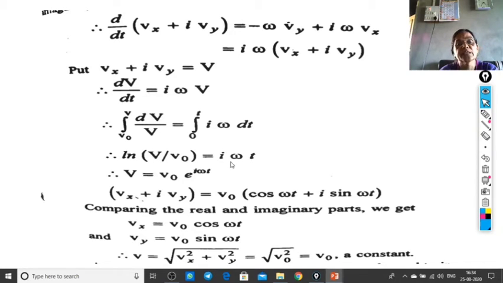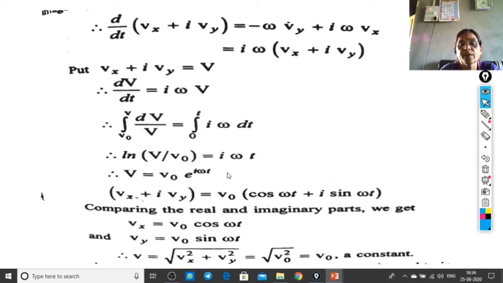This i omega is independent of the integral sign, hence it takes the form log of V upon V0 equal to i omega t. For the left-hand side, we have used the integration of dx upon x equal to log x. On the same line, the integration of dV upon V is equal to log of V upon V0, equal to i omega t.